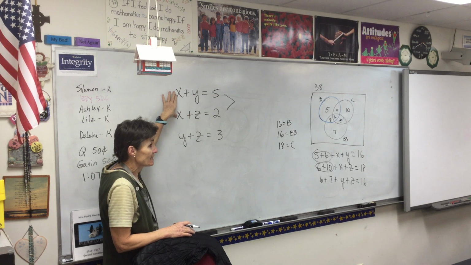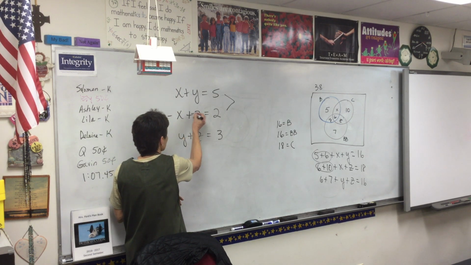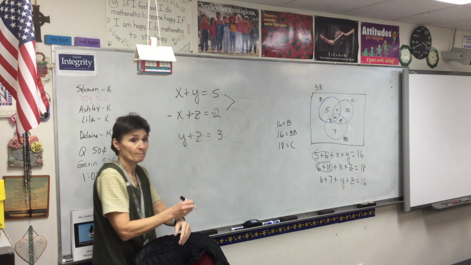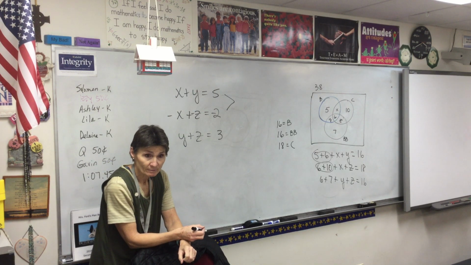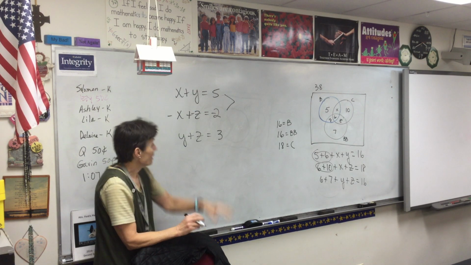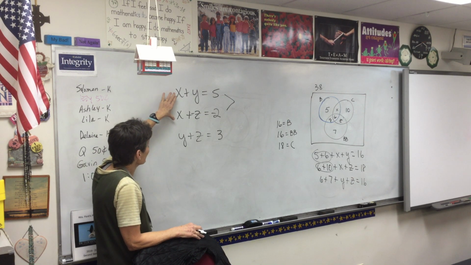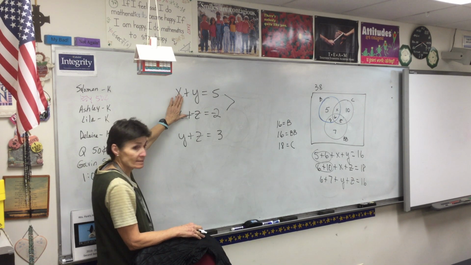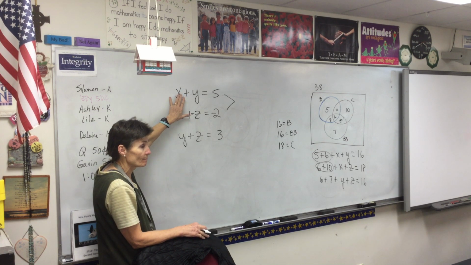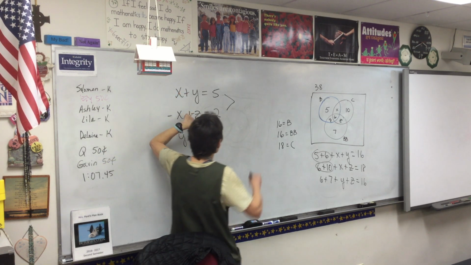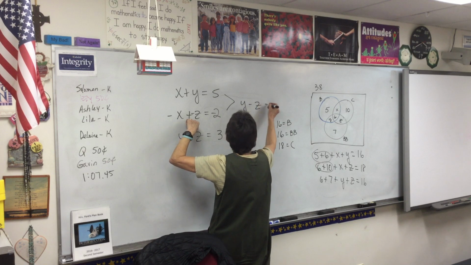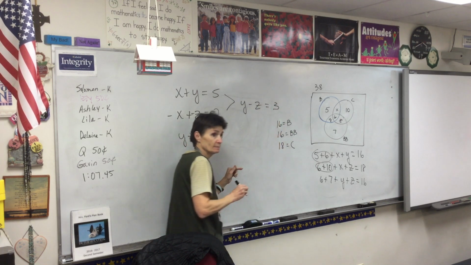So to eliminate the x, I'm going to multiply through that second one by a negative. And then I can add them together. So what do I get when I add these together? The x's cancel, which is the point. y minus z equals 3.